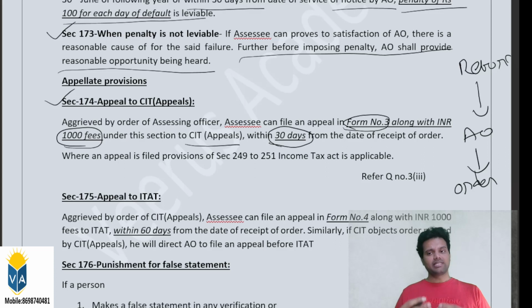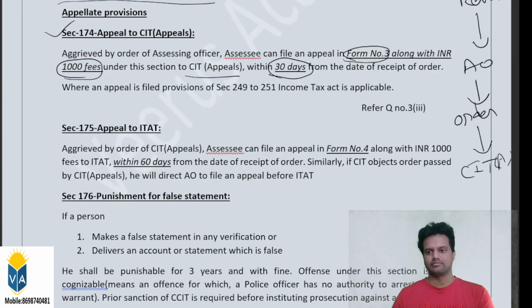Once you file the appeal before the CIT appeals, whatever provisions are there in the Income Tax Act from section 249 to section 251, related to the powers of the commissioner and how the appeal is disposed of, all those provisions are equally applicable to section 174 also. If our equalization levy related appeals also, the same provisions are applicable. That's all about section 174.